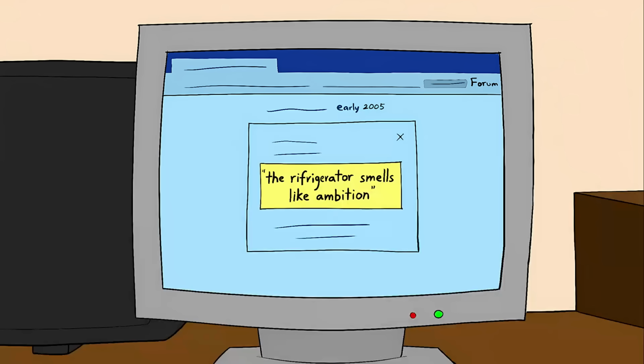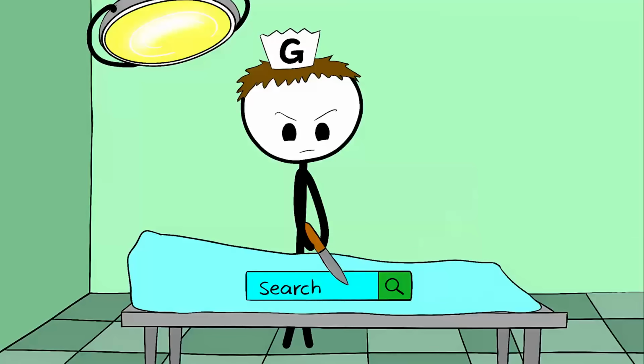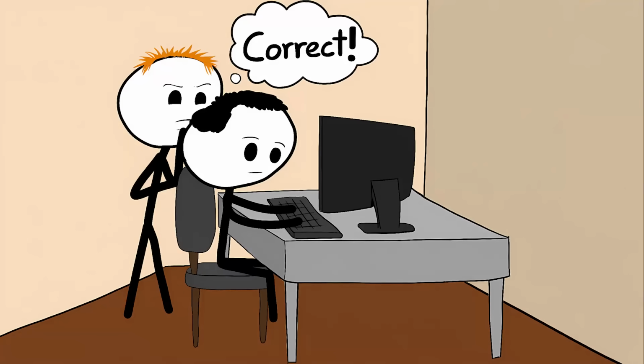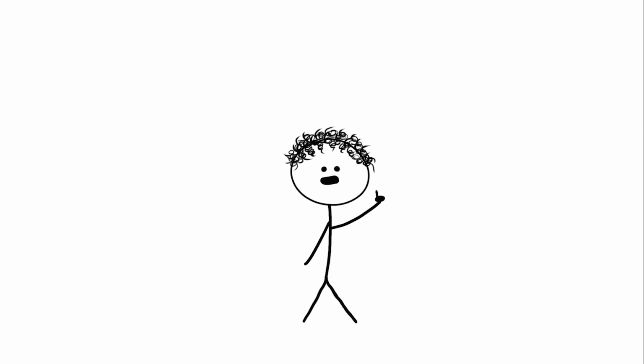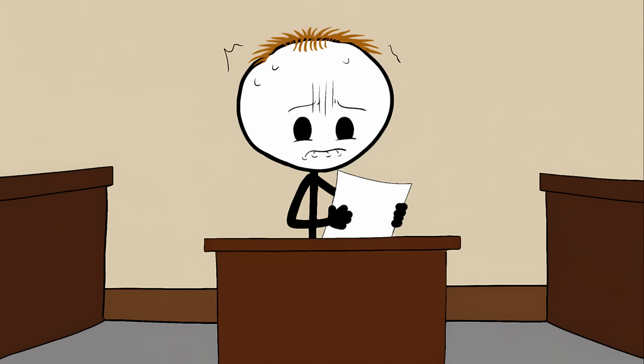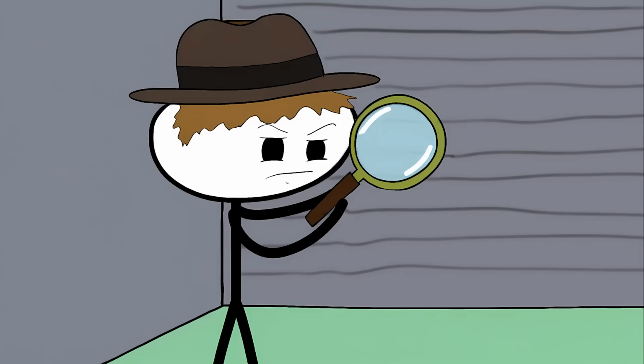Number 4. The Verbatim Button. Google is constantly fixing your searches. You type one thing, and it quietly searches for what it thinks you meant. It swaps words for synonyms, and ignores others. This is called semantic search, and while helpful for casual queries, it's a disaster if you need precision. This is a huge problem for legal research, academic work, or finding a specific quote.